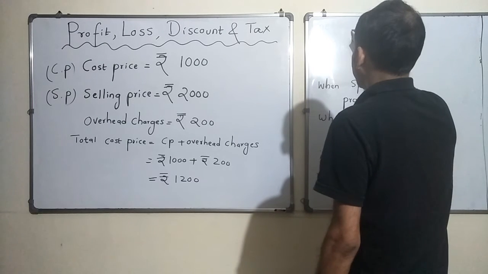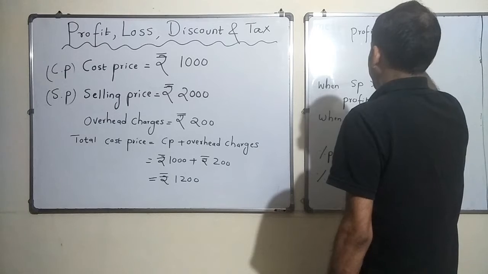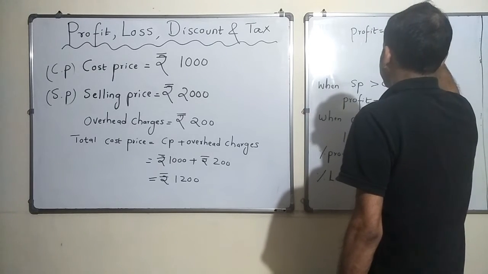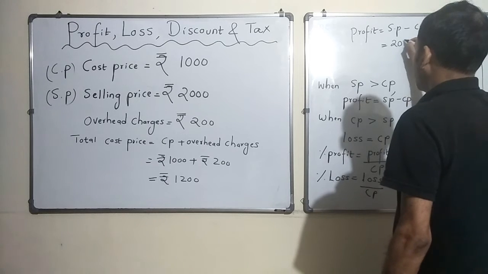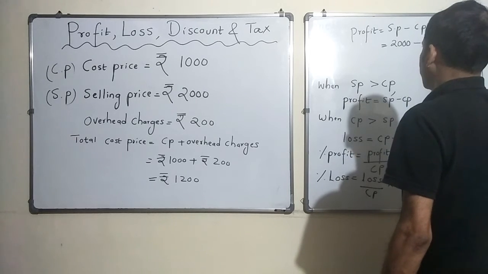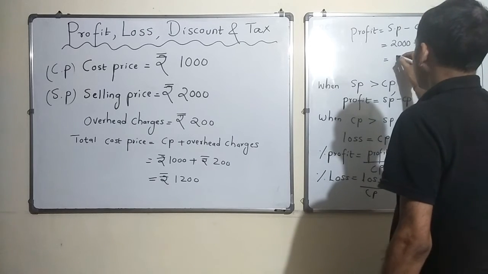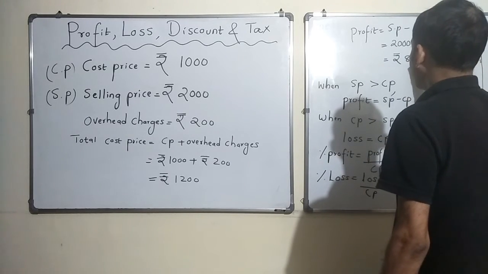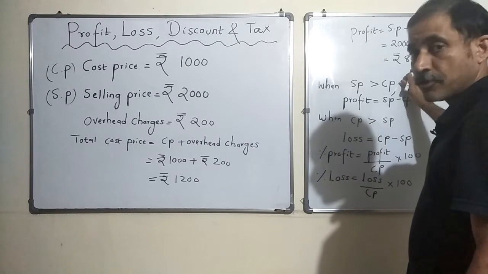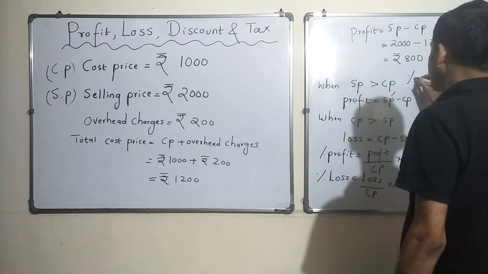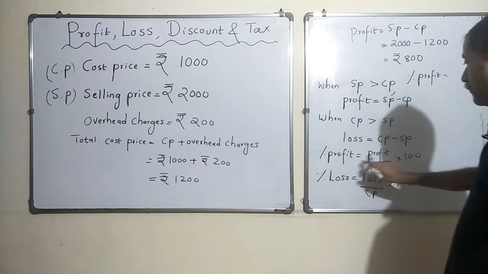So let us see what is my profit at this moment. Selling price minus cost price. Selling price is what? I think I'll sell it at 2000 minus 1200 is my total cost price. Okay, is nothing but I am still making 800 rupees as profit. So percentage profit is nothing but profit.